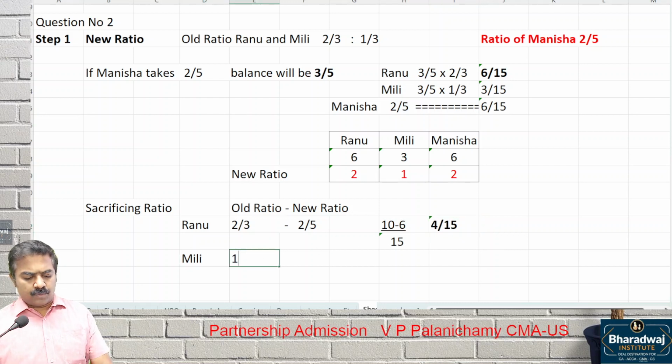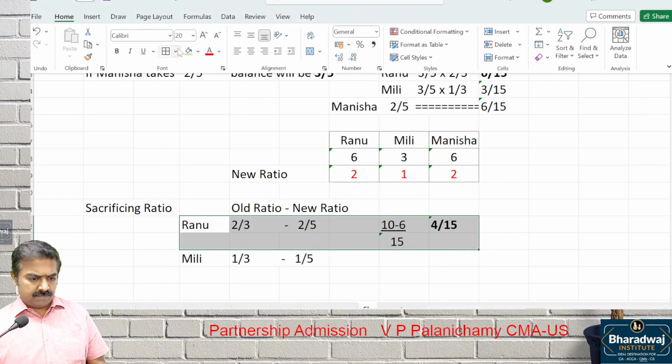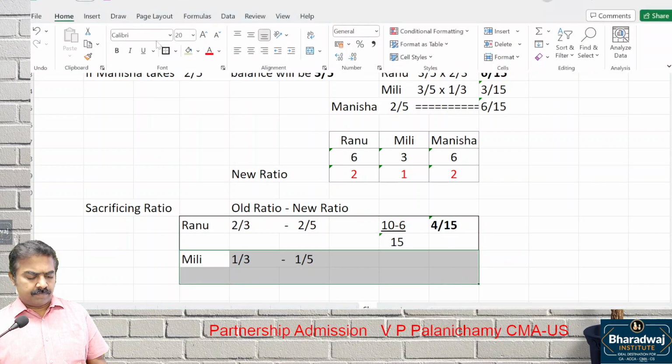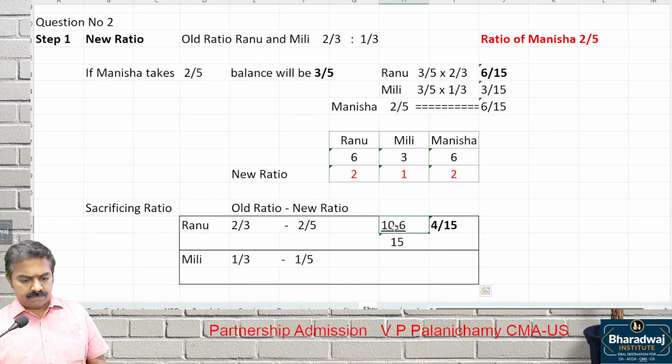For Milli, it is 1 by 3 minus 1 by 5, which will be 2 by 15.